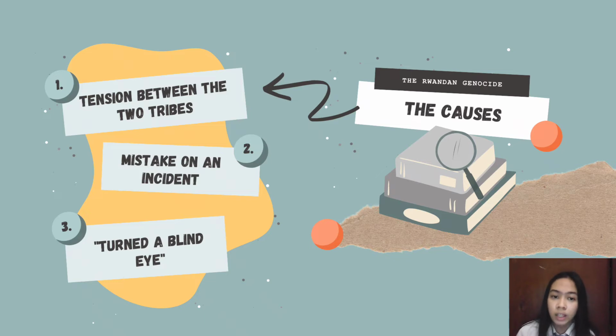When there was a change in policy in 1959, the Hutu tribe got the possibility to control the government through post-independence general elections.